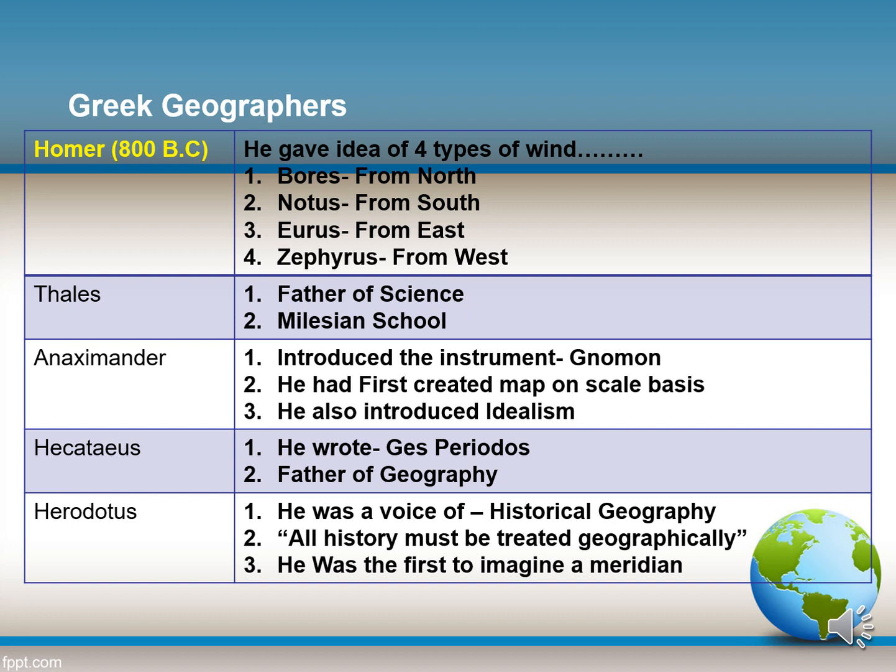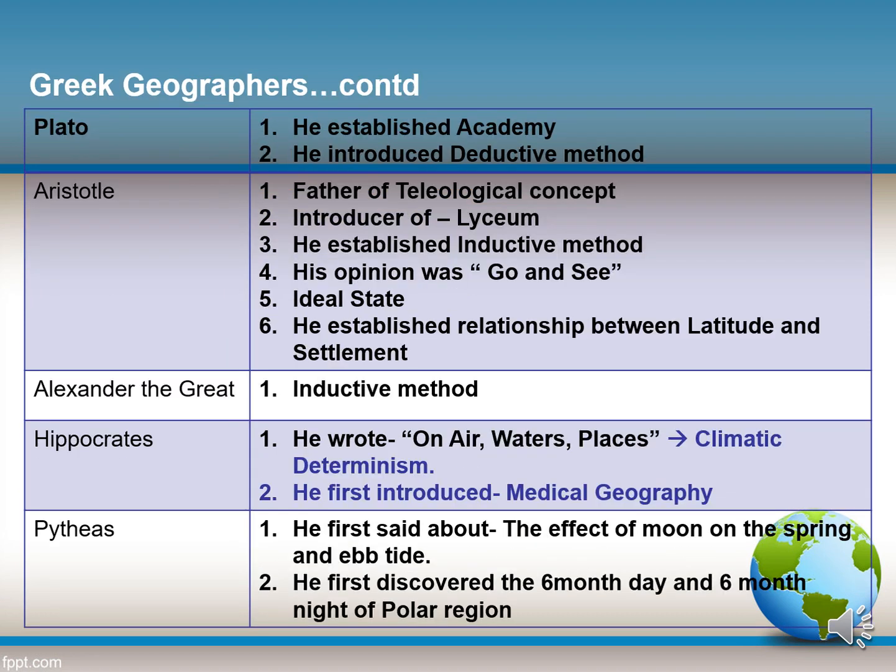Herodotus, on the other hand, was a voice of historical geography, and his notion was that all history must be treated geographically, and all geography must be treated historically. It still is very important for us. He was the first who imagined the meridian. Plato was the next geographer, who established the Academy and introduced the deductive method. Aristotle, on the other hand, is the father of the teleological concept and he is the introducer of the Lyceum. He established the inductive method and his opinion was go and see. He established the ideal state and he established the relationship between latitudes and settlement.